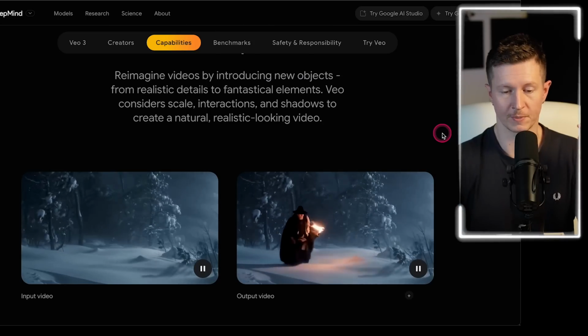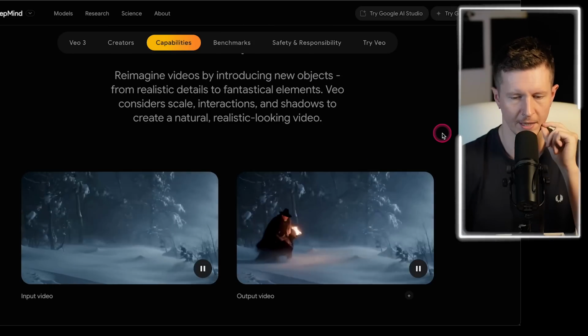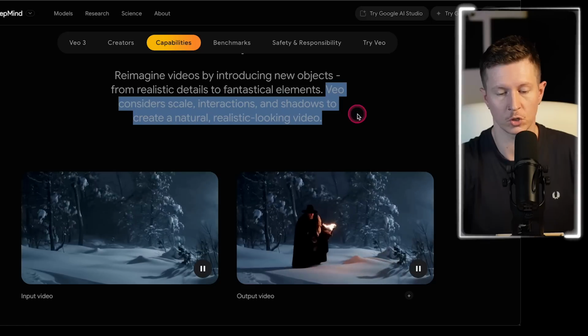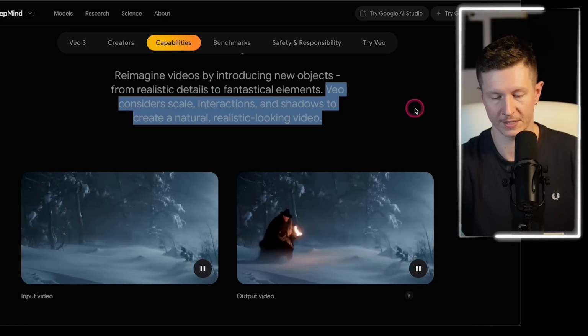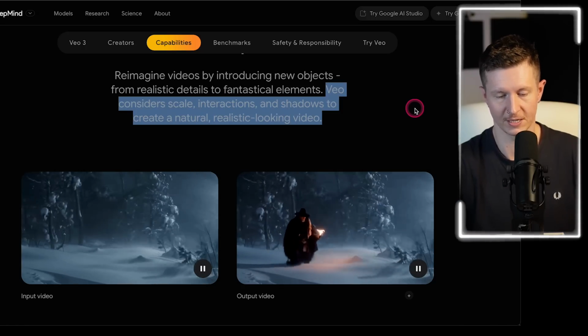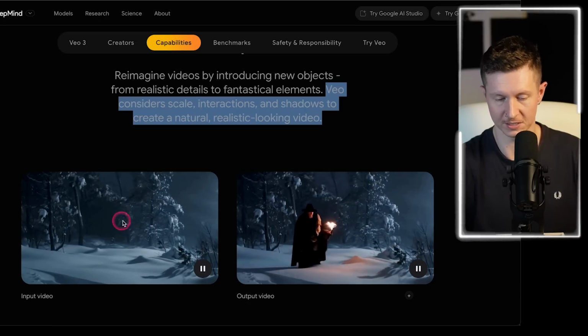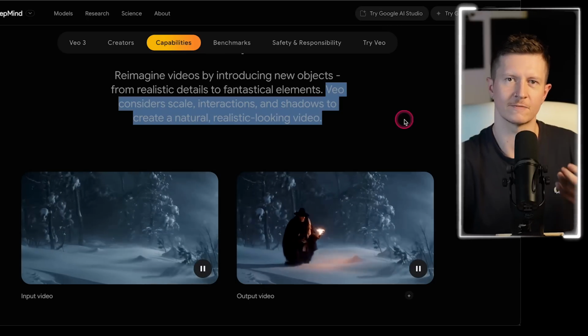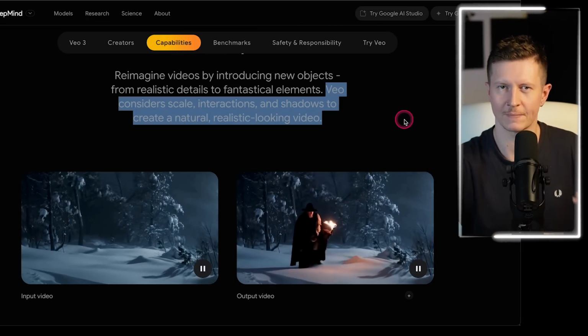Now, there's also the possibility of adding in new objects, and it says that VEO considers scale, interactions, and shadows to create a natural, realistic video, and you can see that it's wonderfully integrated this man into the existing shot. And this once again gives us greater capabilities for developing complex cinematic scenes.